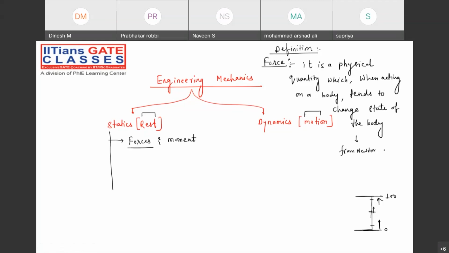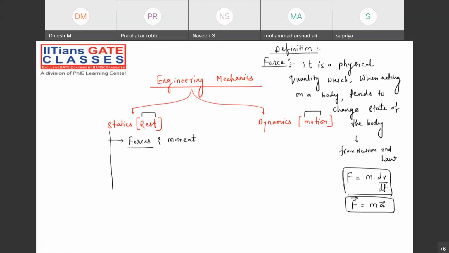Anybody know Newton's second law? Tell me, guys. All these things you might have studied in the 12th standard or 11th standard. From Newton's second law, what can we understand? Yes. Force will be equal to m into dv by dt, the rate of change of momentum. Rate of change of momentum will be equal to what? Force, right? And we know that force will be equal to what? M into A.